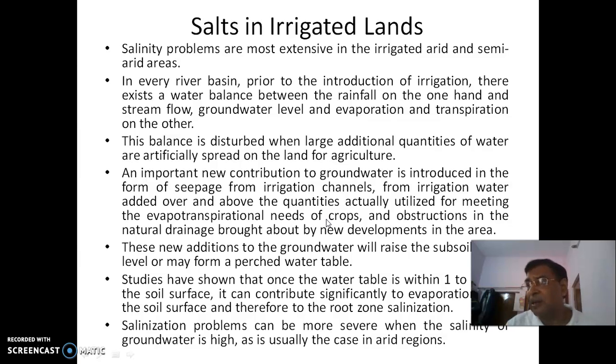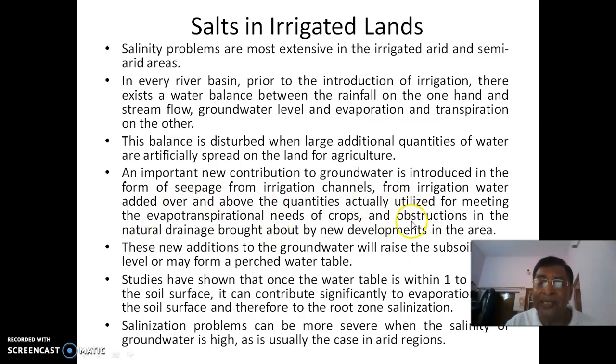So, according to a World Bank study, more than 40% of the applied water in irrigation is not being utilized by the plants. It almost either goes as deep percolation or evaporation. So, therefore, evapotranspirational needs are minimal and your pouring of water is more. So, naturally, all that water, at least part of it, goes and joins the groundwater.